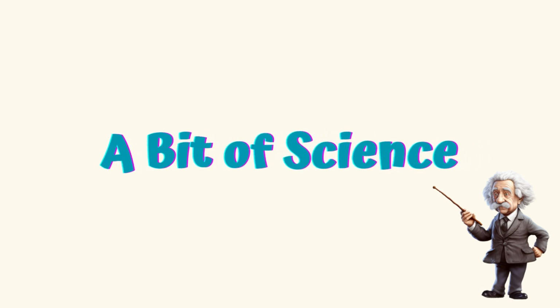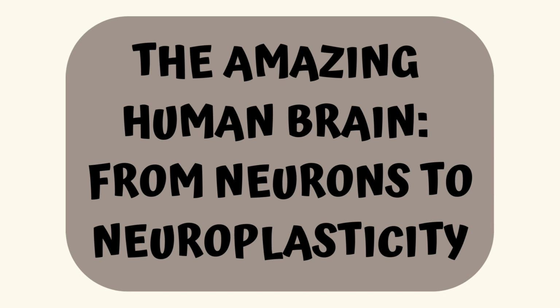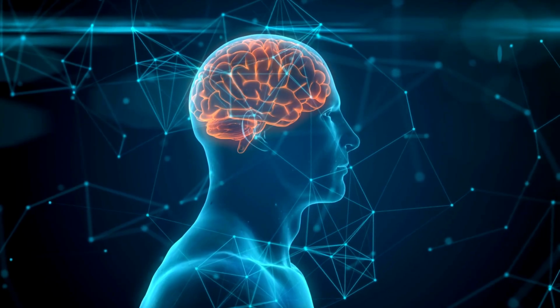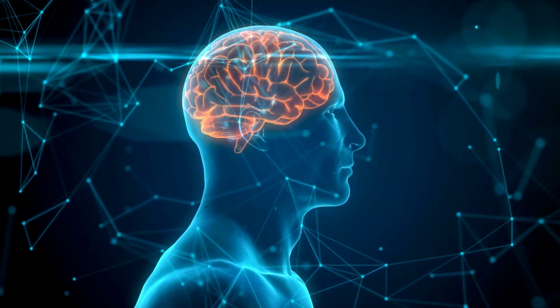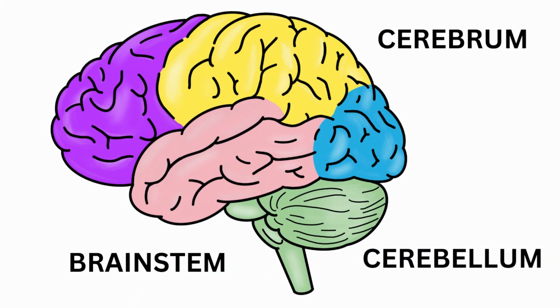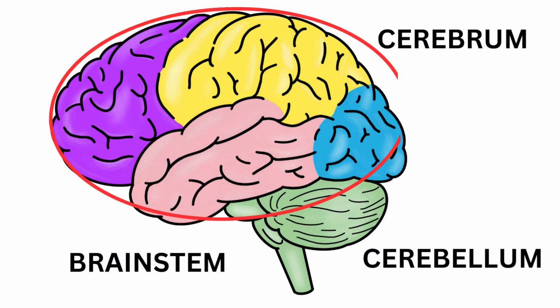Today, we'll examine one of the most intricate and intriguing structures in the universe, the human brain. It is the control center of our body, responsible for all of our thoughts, feelings, and actions. There are three main parts of the brain: the cerebrum, cerebellum, and brainstem.